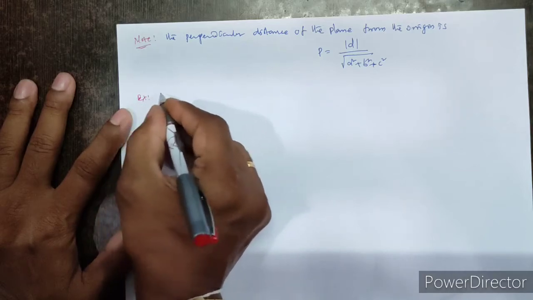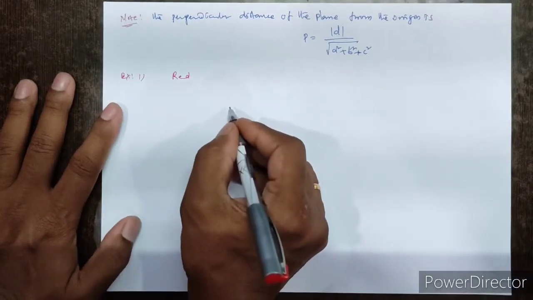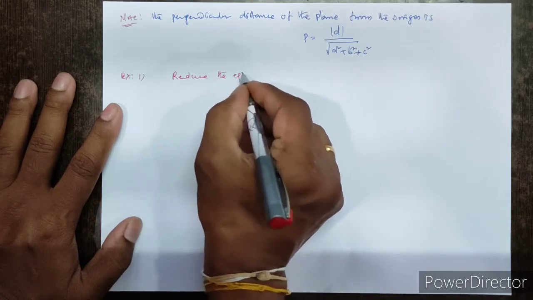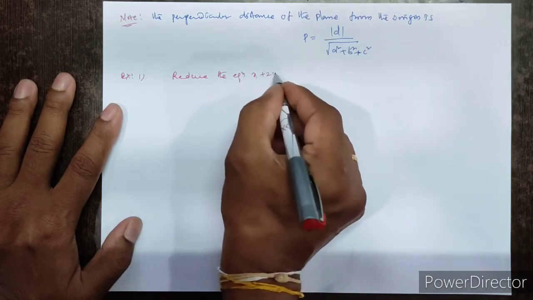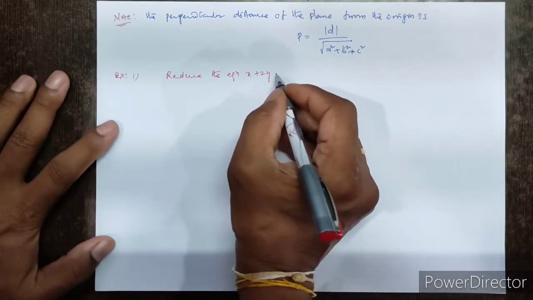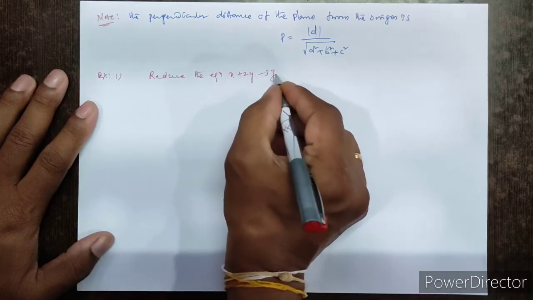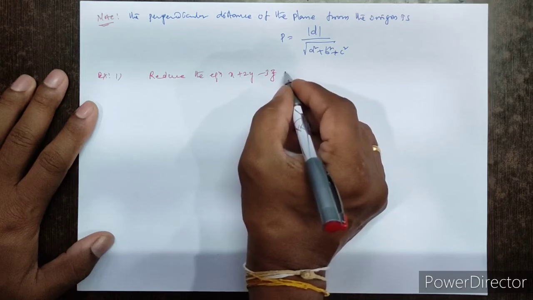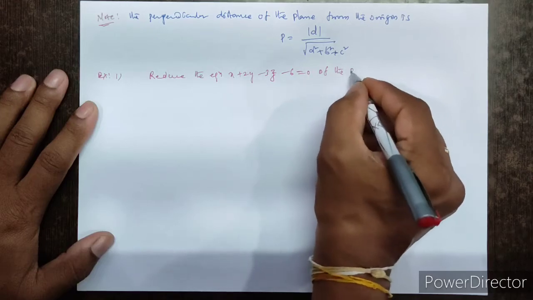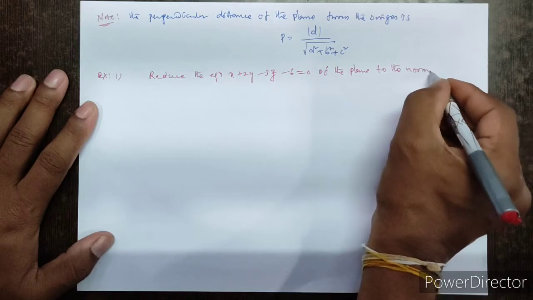For example, reduce the equation x plus 2y minus 3z minus 6 equal to 0 of the plane to the normal form.